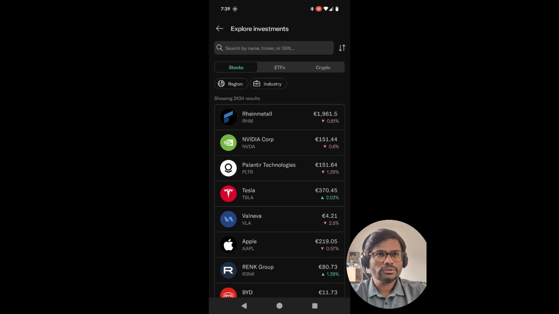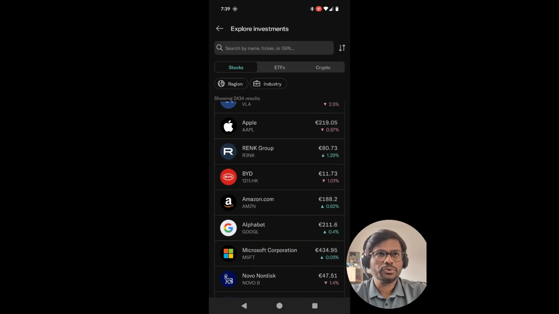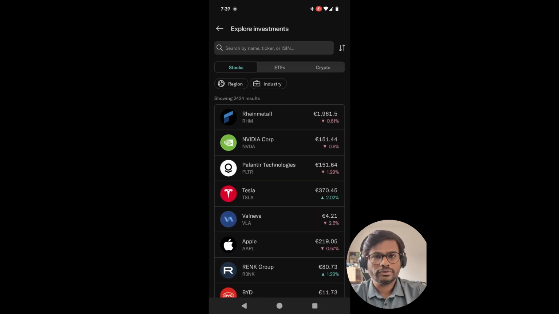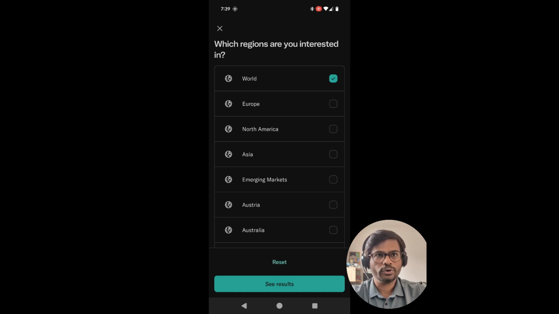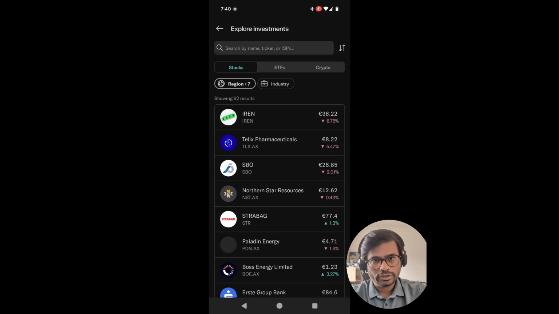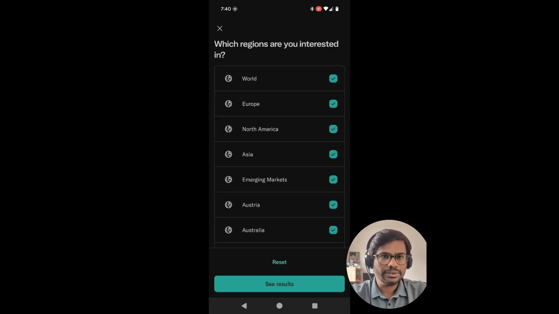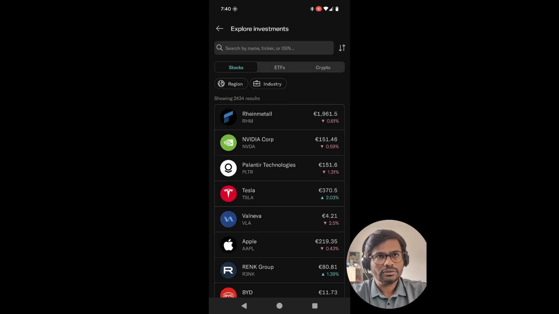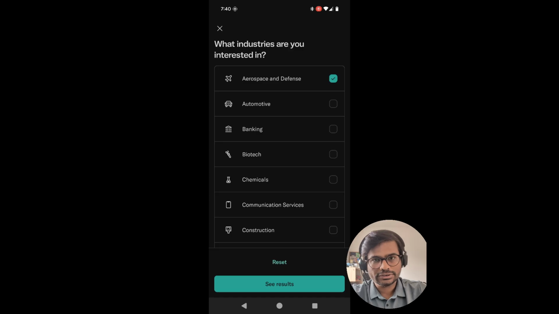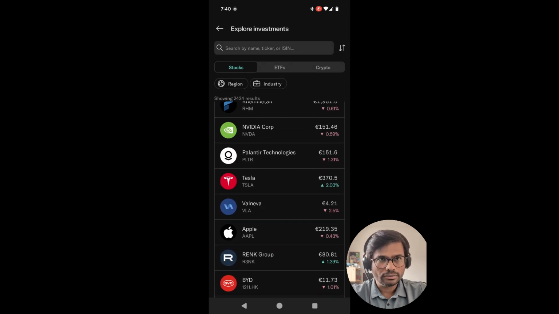As you see, 2434 are the stocks, and you also have the possibility of focusing on a specific area, for example emerging markets or the Asia market, and that's how you can select and start filtering your investment theme. Also by industry, such as automotive, banking, and chemical industries, because it is good to have a diversified portfolio, so you can shortlist or filter by region and by industry. So let's look now at the ETFs.